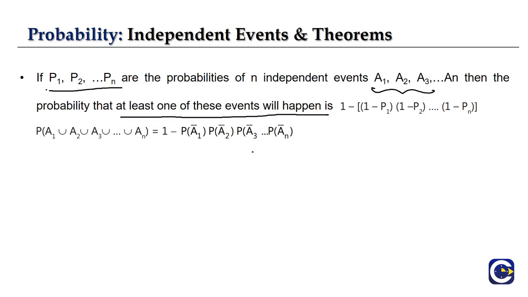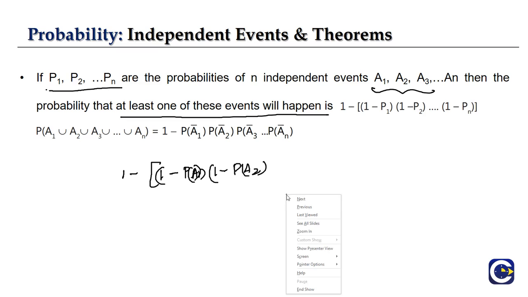So the probability of at least one of these n independent events is given by 1 minus P of A1 into 1 minus P of A2.